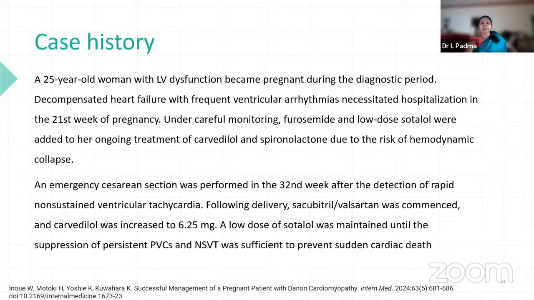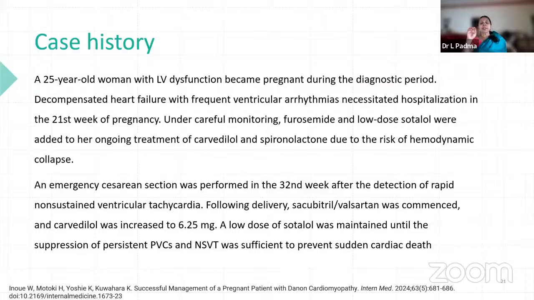How to use beta blockers. This is one of the case histories where we can see how to use it. A 25-year-old woman, LV dysfunction, pregnant, so pregnancy induced, then decompensated heart failure with various ventricular arrhythmias, hospitalization at 21st week. So furosemide was given and low dose sotalol was added for an ongoing treatment with carvedilol and spironolactone due to risk of hemodynamic collapse. Then emergency cesarean section was performed at the end of 32 weeks, and there was non-sustained ventricular tachycardia.